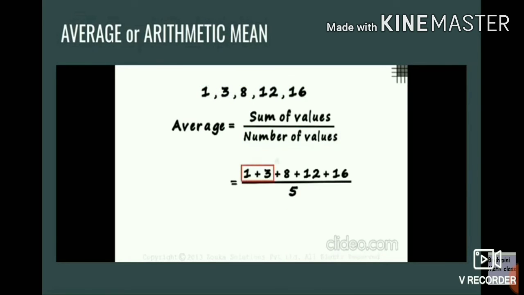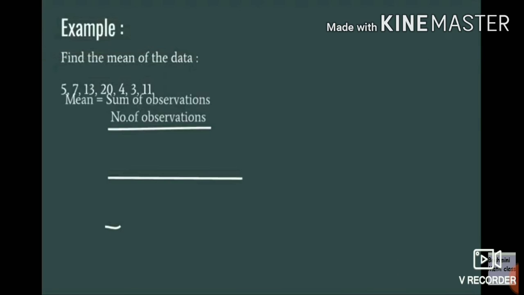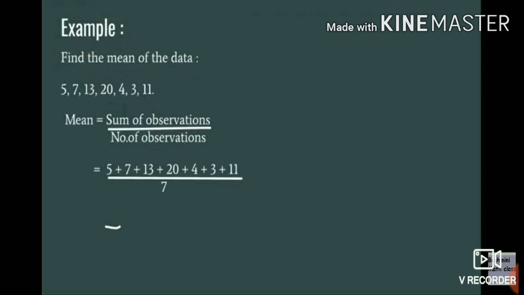So that is 1 plus 3 plus 8 plus 12 plus 16. Right? So what is the sum? The sum is equal to 40, divided by 5, that is 8. So the average or arithmetic mean is equal to 8.